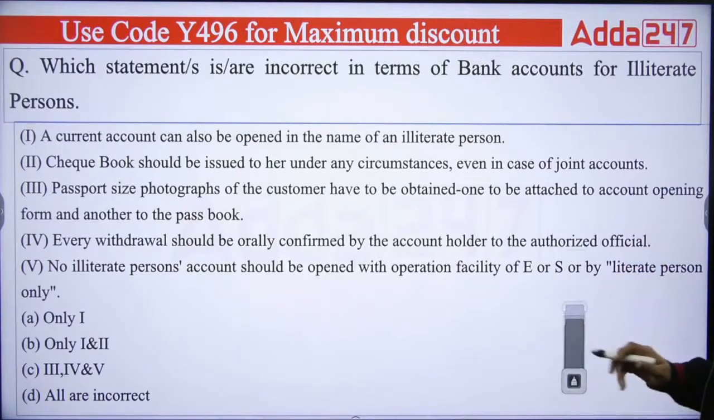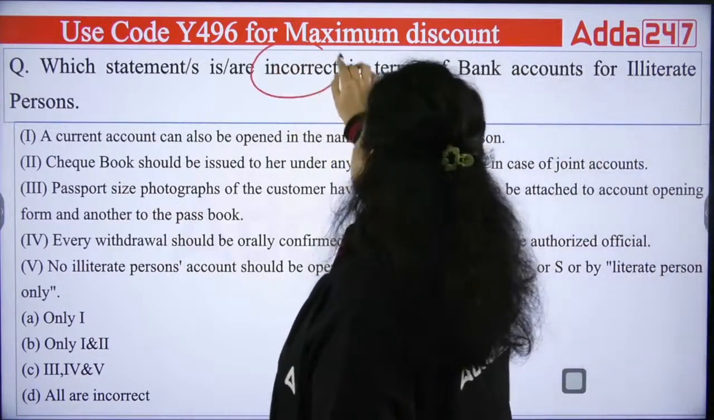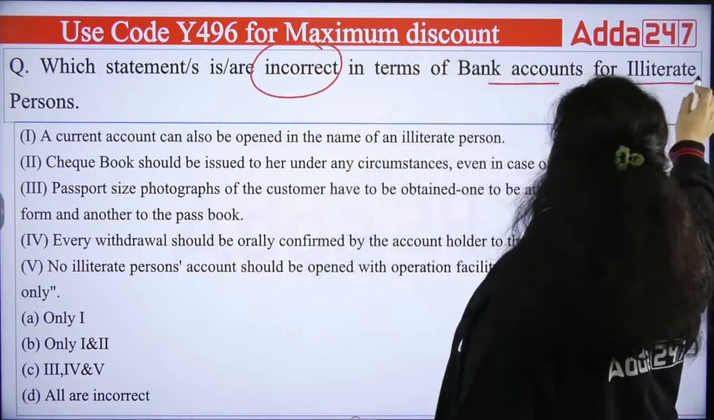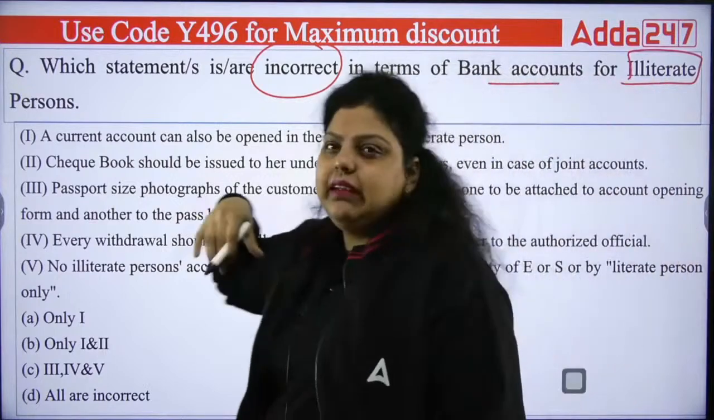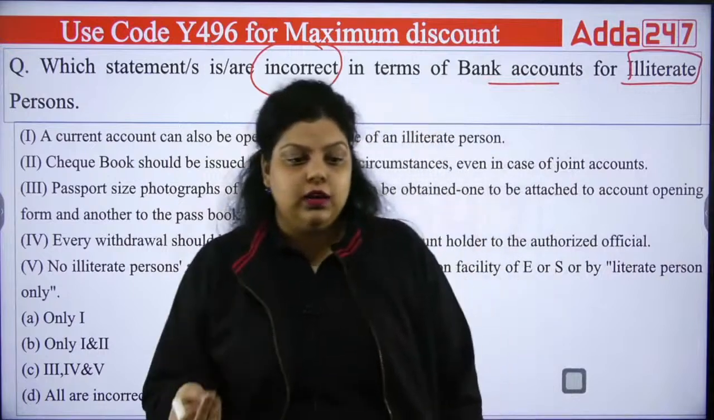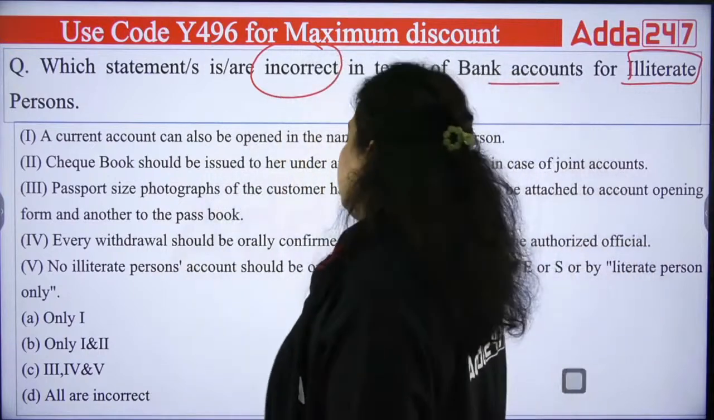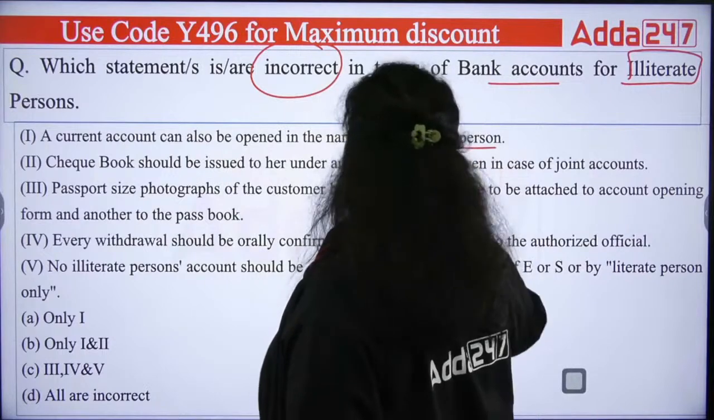Now, next it is asking which statement is incorrect in terms of a bank account for an illiterate person. Can an illiterate person have a bank account? Yes or no? Just a one-liner question, yes or no, let me know. So there the option is saying a current account can also be opened in the name of an illiterate person.